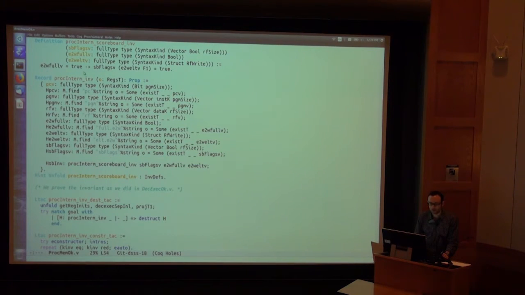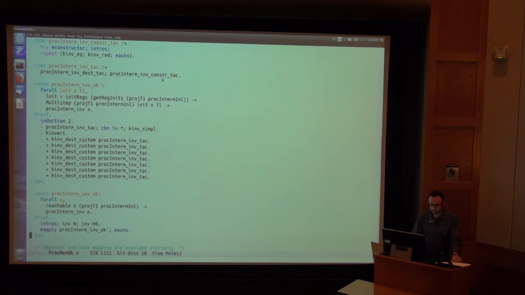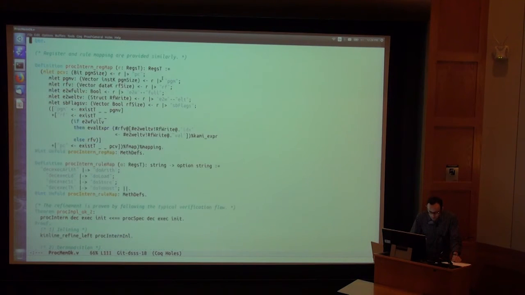If the queue is full, then if I look up the register that appears in the queue entry, then it is indeed claimed by the scoreboard. The scoreboard maps it to true. And then I do want to point out again, hey look, that's a pretty short proof that this could be made a one-liner too, but then you wouldn't be able to see all the intermediate steps.